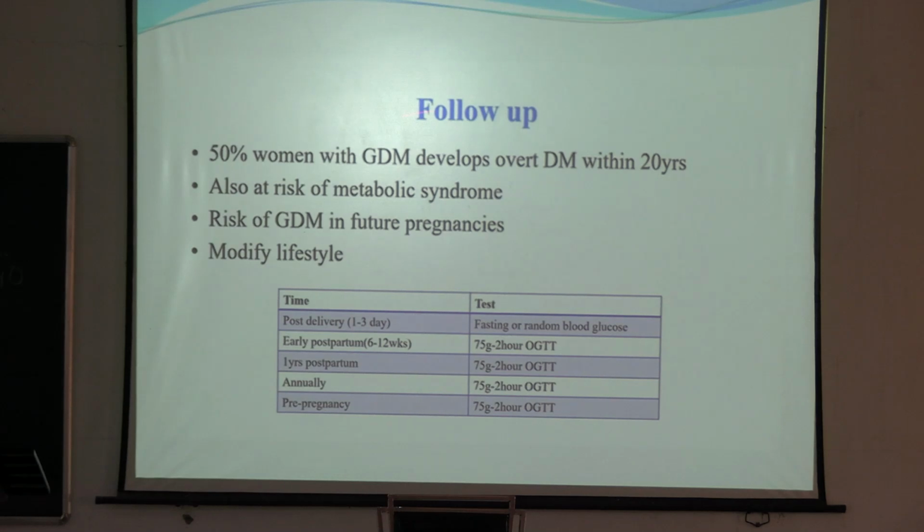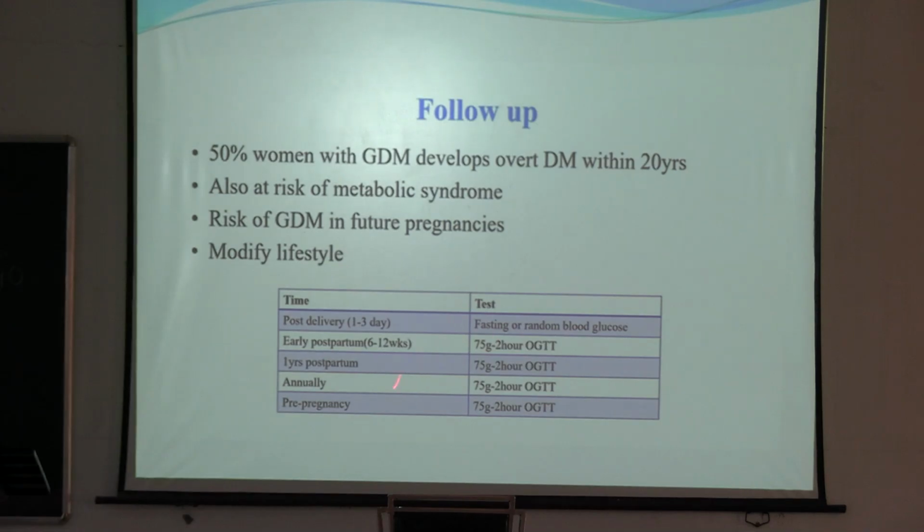How will we follow up the patient with GDM? 50% of these women develop overt diabetes mellitus within 20 years, and are also at risk of metabolic syndrome. There is a risk of GDM in future pregnancies, so we have to explain to the patient the risk of overt diabetes and the risk of GDM in future pregnancies. You have to ask the patient to modify her lifestyle.